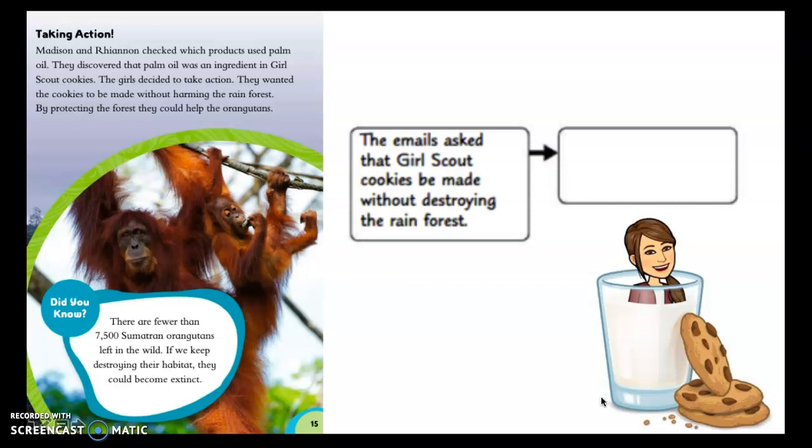The emails asked that Girl Scout cookies be made without destroying the rainforest. So they wanted to make sure products were used without palm oil. That's the oil and the ingredient in the cookies that harms the rainforest, and as a result was causing fewer and fewer orangutans to be left in the world.